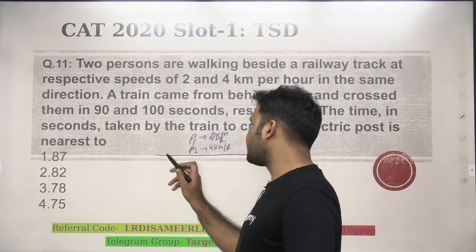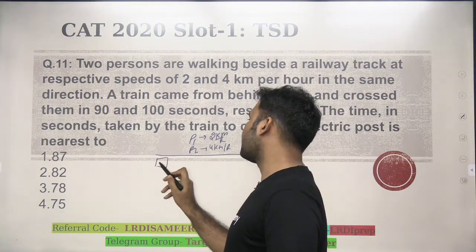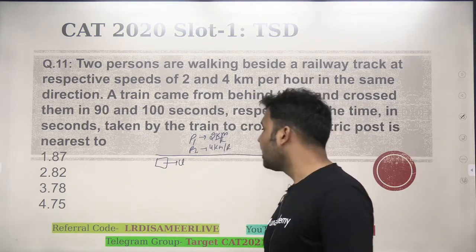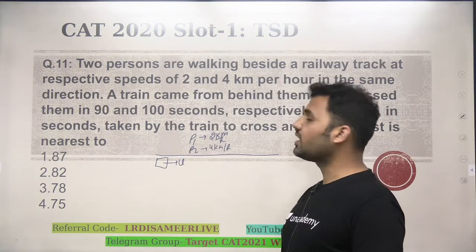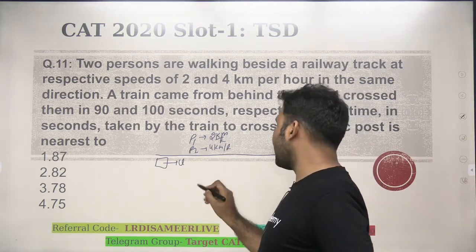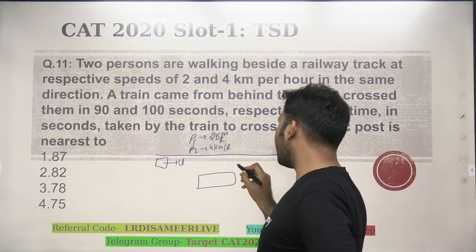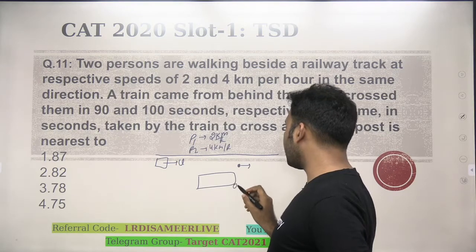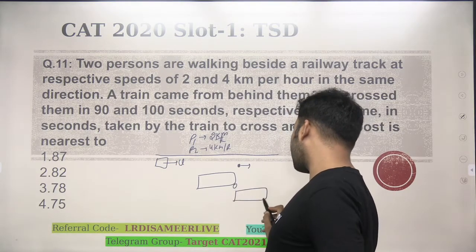Now you see that if a train is coming from behind, the train has to cross person 1 as well as person 2. Both of these two persons are traveling in the same direction as the train. Now when a train is supposed to cross a standing man or a moving man, the train will be traveling a distance equal to the length of the train. That's a basic concept here.